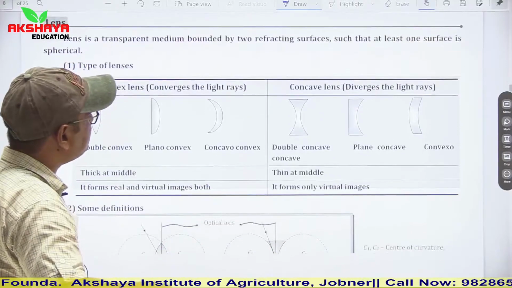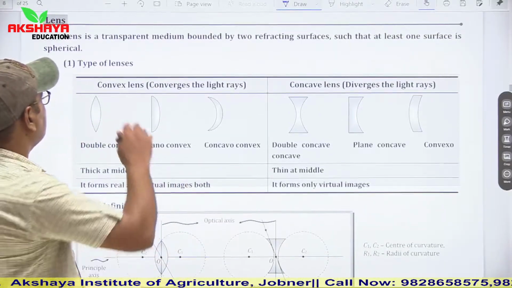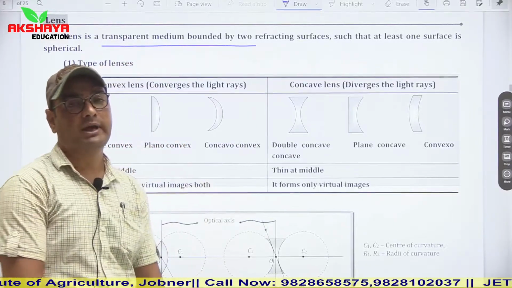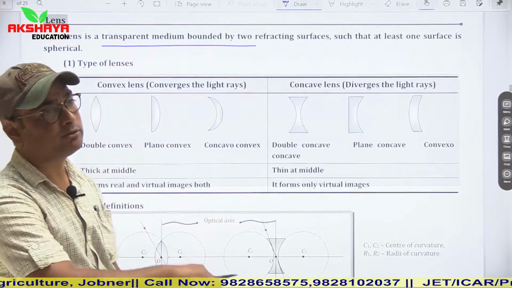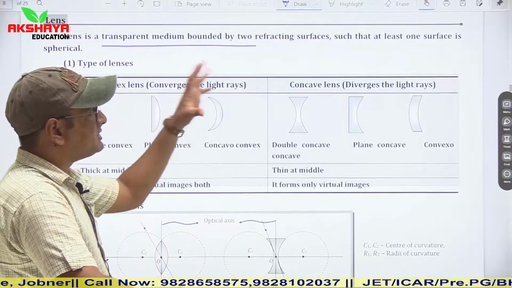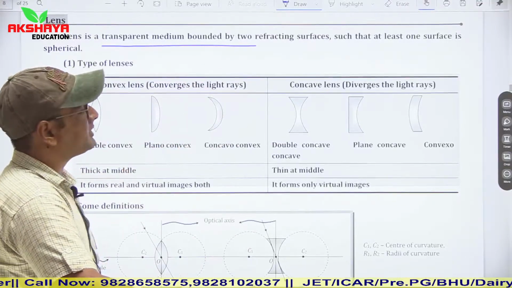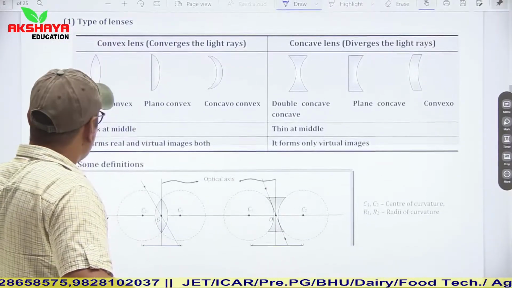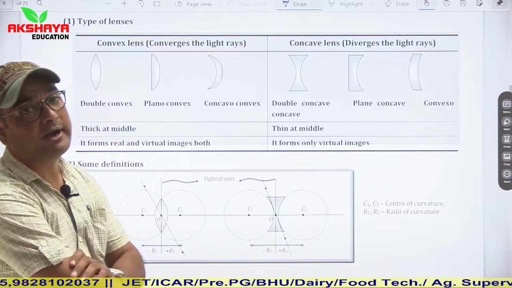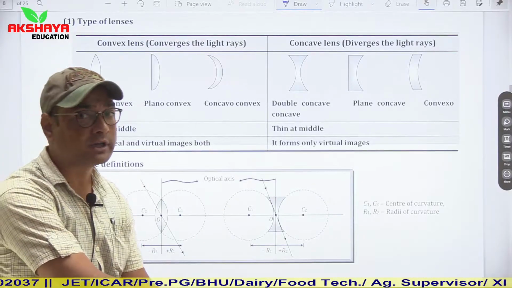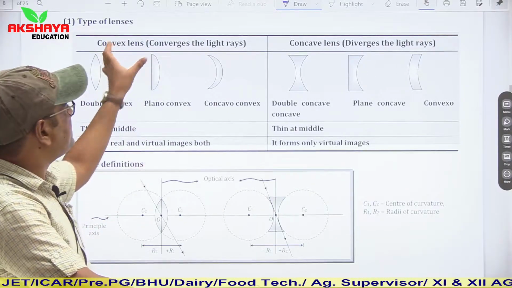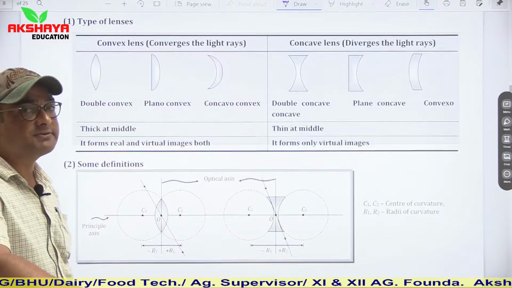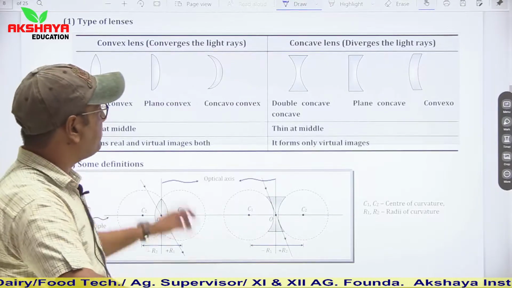Now let us talk about lenses. So lens is a transparent medium bounded by two refracting surfaces. Any transparent medium which is bounded by two refracting surfaces such that at least one surface is spherical. So based on it, these lenses can be divided into two parts, convex and concave nature. Convex lenses and concave lenses again are classified into three parts each based on their shape.